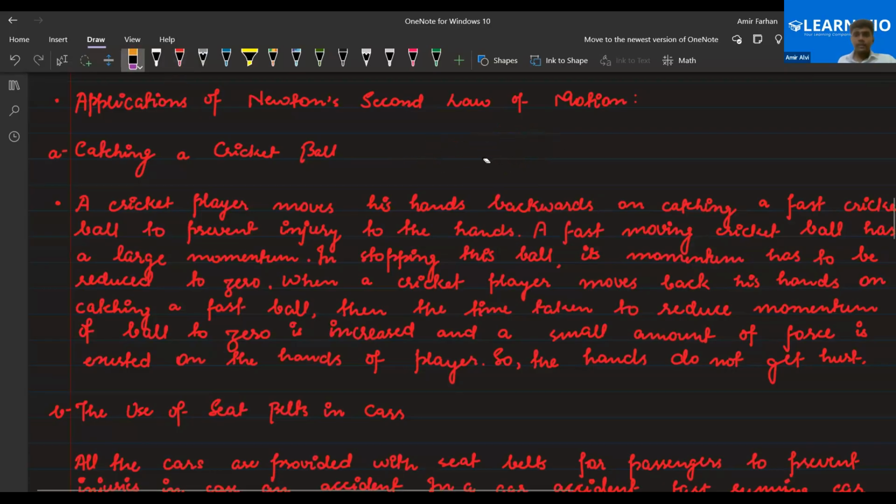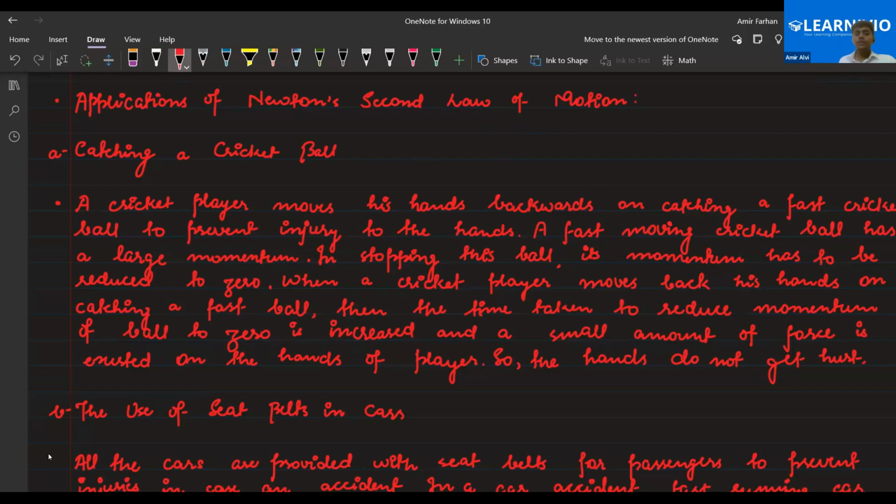This is the statement given to all of you. A cricket player moves his hand backwards on catching a fast cricket ball to prevent injury to the hands. A fast moving ball has a large momentum. In stopping this ball, its momentum has to be reduced to 0, because the final velocity would be 0. So when the player moves his hand back, the time taken to reduce the momentum increases, so ultimately the force is decreased. Clear, everyone? Yes, sir.